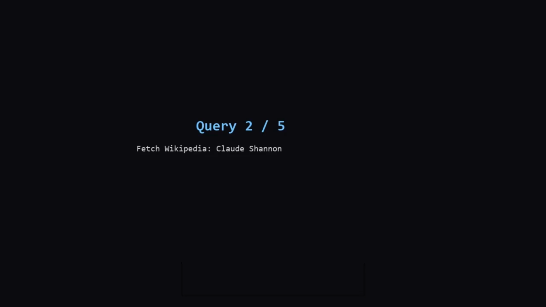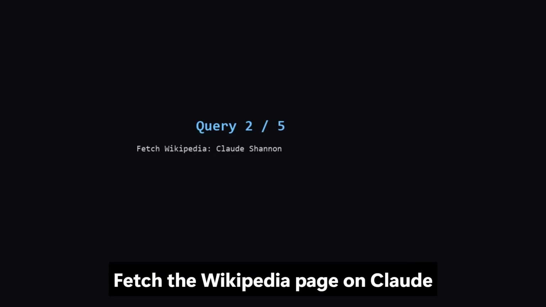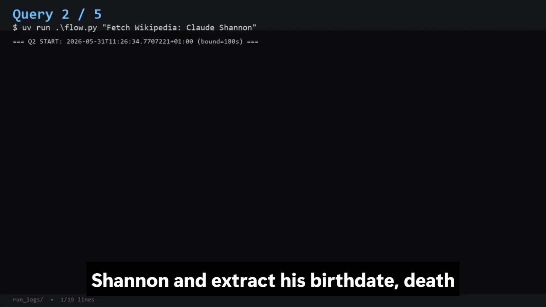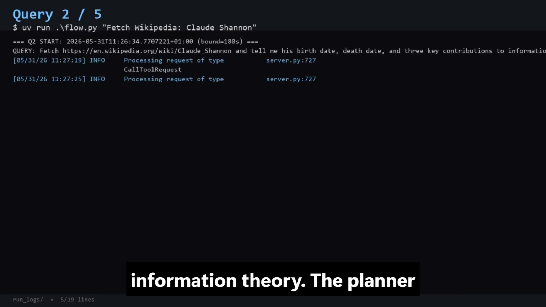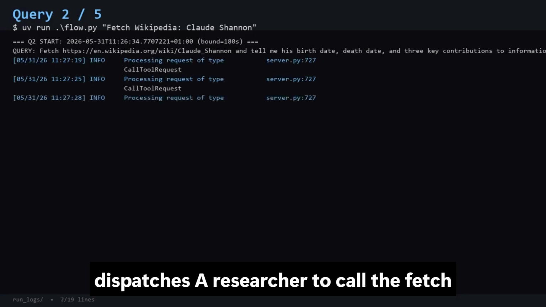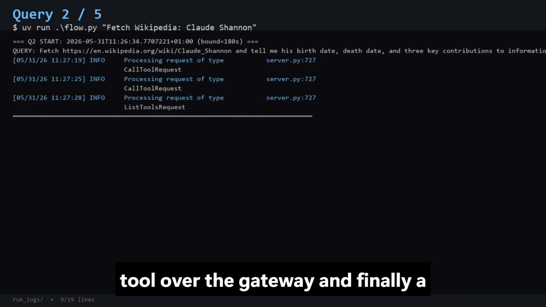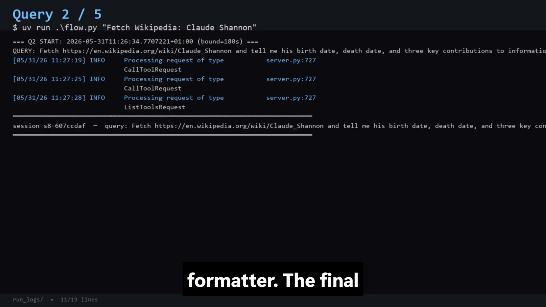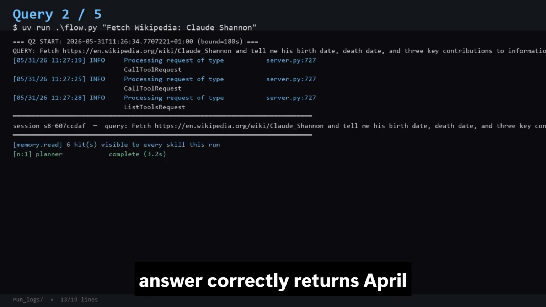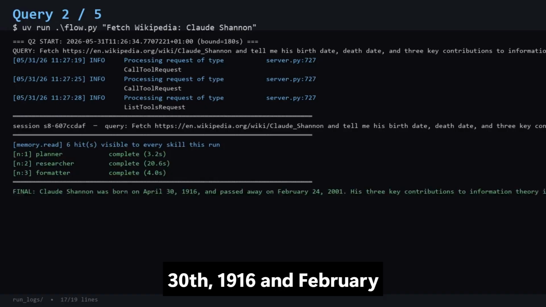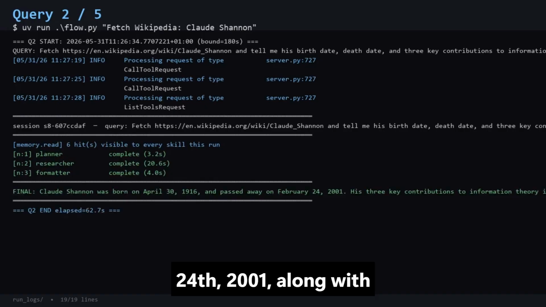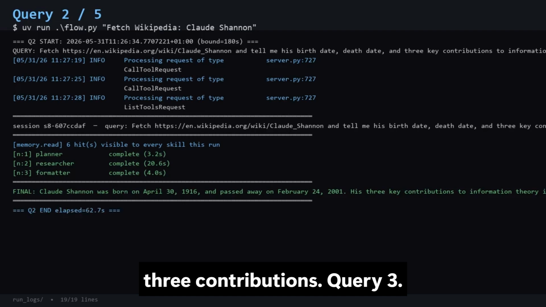Query 2. Fetch the Wikipedia page on Claude Shannon and extract his birth date, death date, and 3 key contributions to information theory. The planner dispatches a researcher to call the fetch tool over the gateway, and finally a formatter. The final answer correctly returns April 30, 1916, and February 24, 2001, along with 3 contributions.